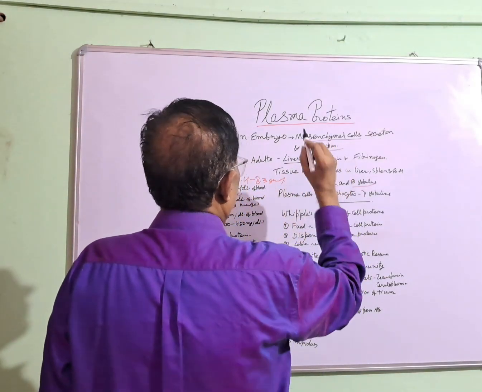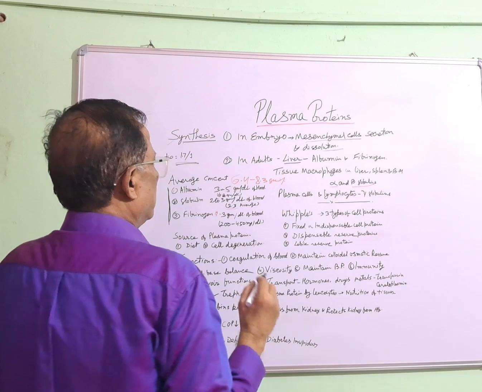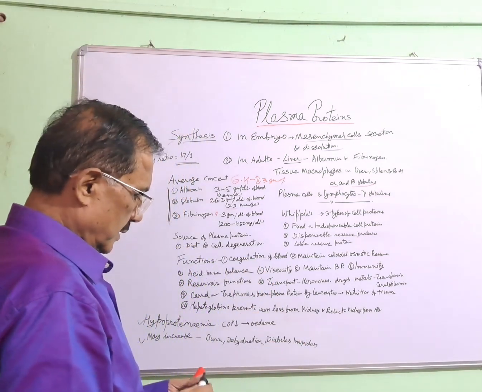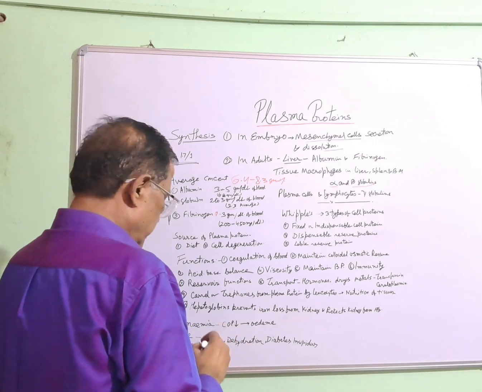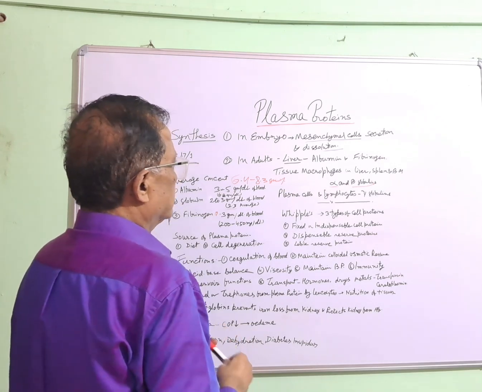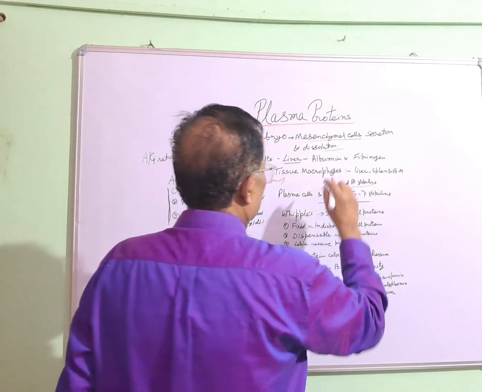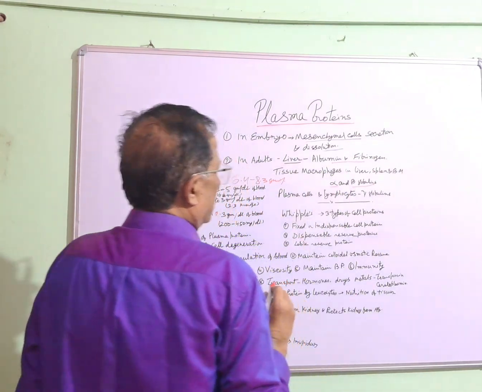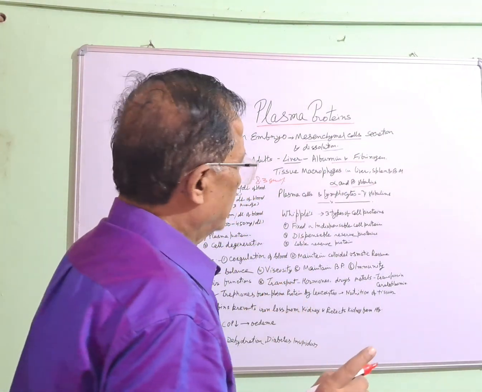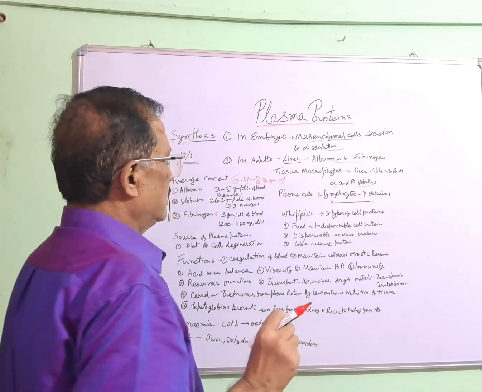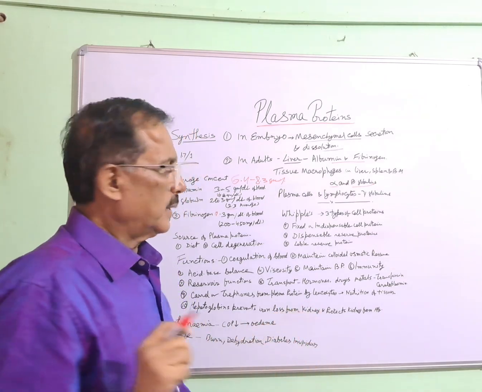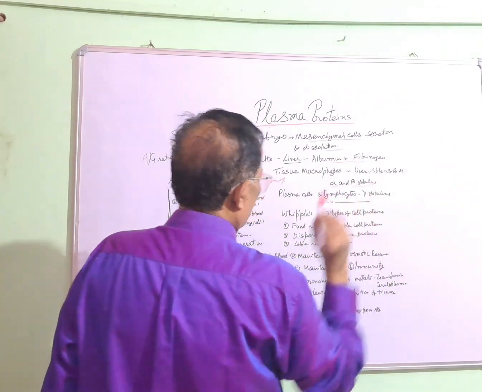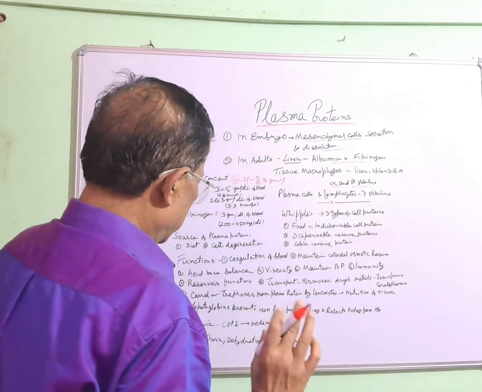In adults, the liver is the main site for synthesis of albumin and fibrinogen. Tissue macrophages in the liver, spleen, and bone marrow form alpha and beta globulins, and plasma cells and lymphocytes form gamma globulins. This is the synthesis.